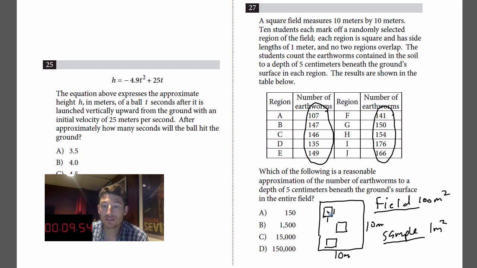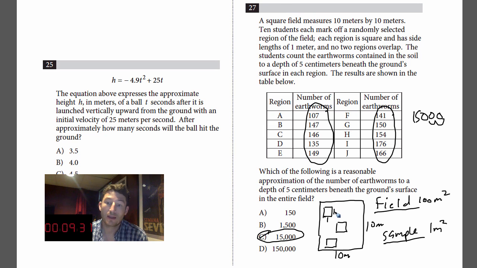So if each patch brings up 150 earthworms, to figure out how many are in the entire field, we multiply that by 100. So 150 times 100 is just 2 decimal places over. That's 15,000. Choice C.